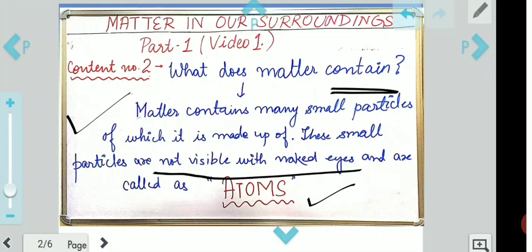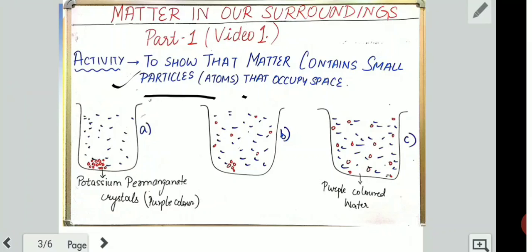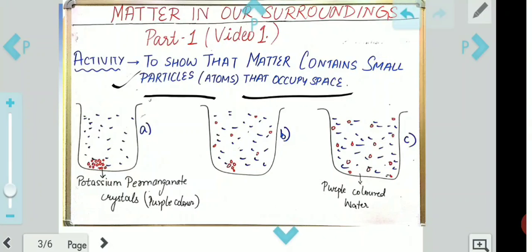Again, if you still do not understand what atoms are, you can ask me via the comments. Moving ahead, now there is an activity to show whatever I have explained in the past two slides. It can be cleared by this activity. As you can read, it shows that matter has small particles which occupy space.